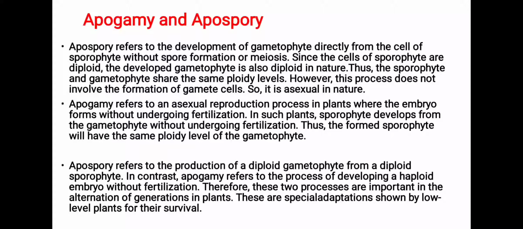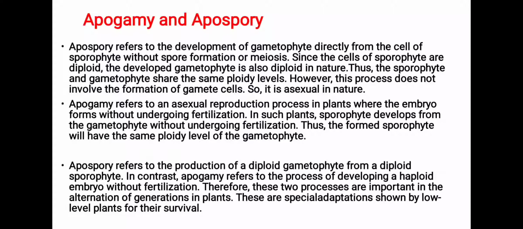But when it develops without formation of spore or meiosis, then it is diploid in nature. Thus, the sporophyte and gametophyte share the same ploidy level. However, this process does not involve the formation of gamete cells, so it is asexual in nature.